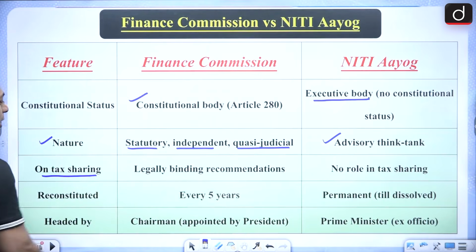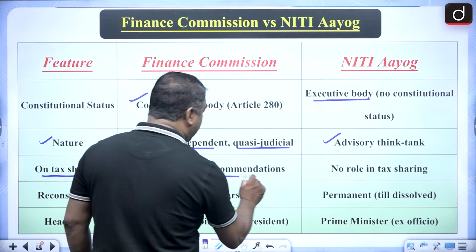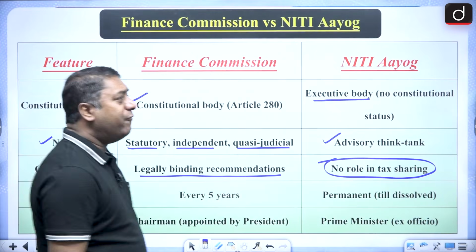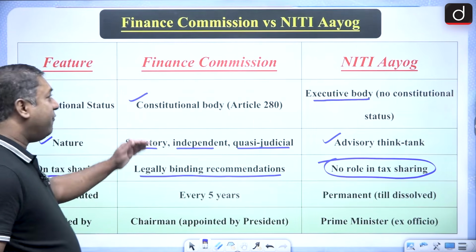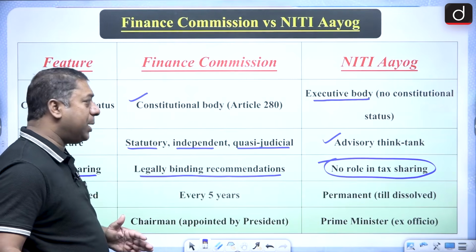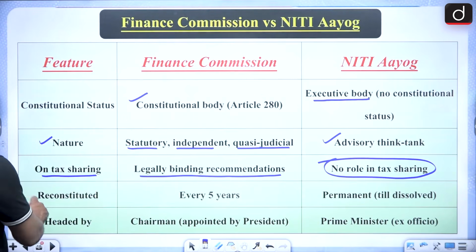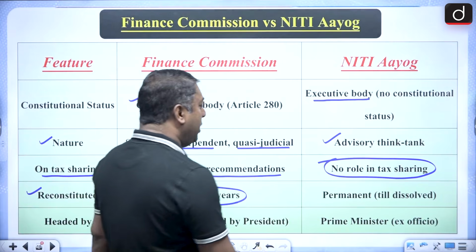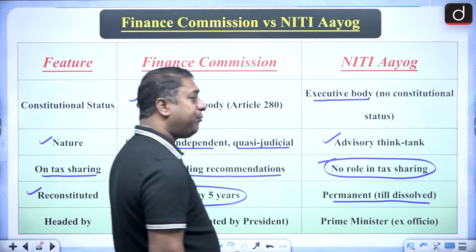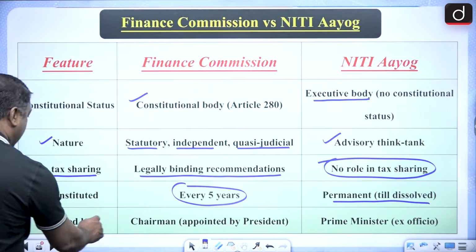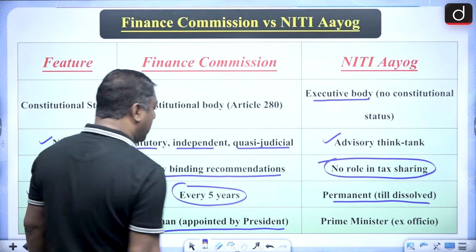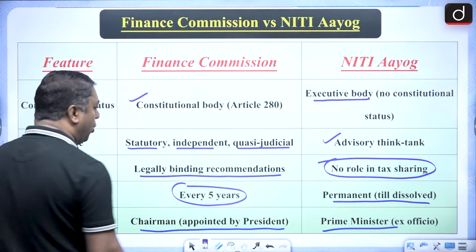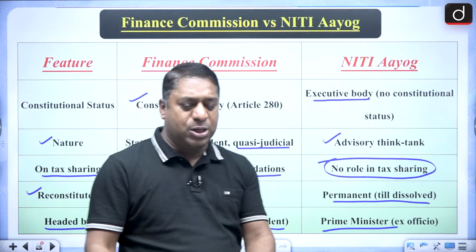On tax sharing, Niti Aayog does not have any role. Finance Commission does give recommendations which are legally binding. When we talk about reconstitution, the Finance Commission is constituted every 5 years, while Niti Aayog is permanent till dissolved. The Finance Commission is headed by a chairman appointed by the President, and Niti Aayog is headed by the Prime Minister, who is the ex officio chairman. Clearly, you must have understood this.